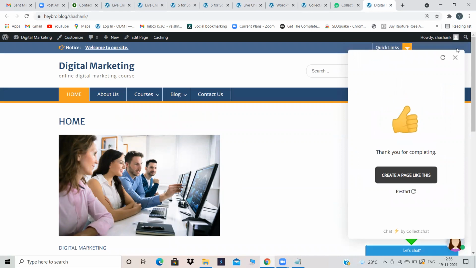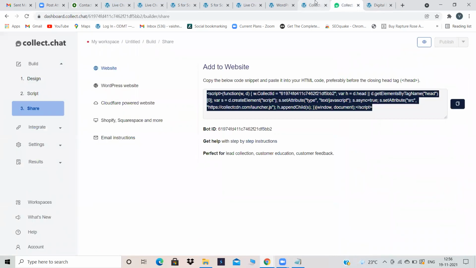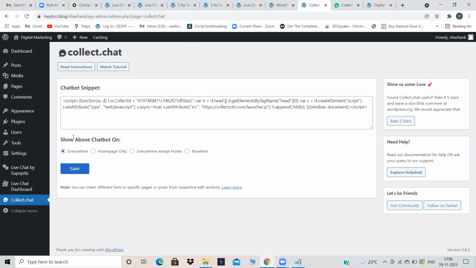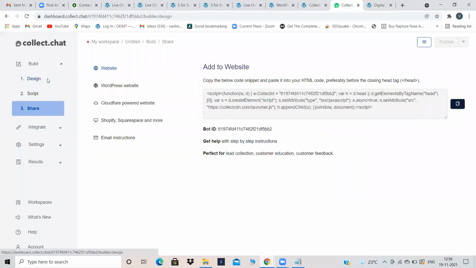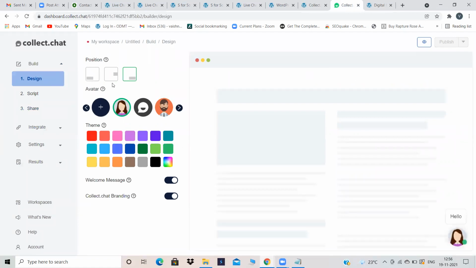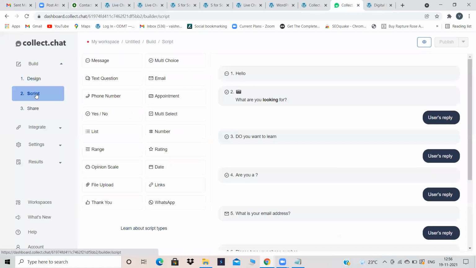This is how you create a plugin called Chatbot. See, Chatbot might seem a little bit complicated. Actually, it's not. Just install this plugin called Chatbot. Create a free account. After you create a free account, go to the design option. Design according to your wish. This you can do by yourself. Go to the script option and create the questions. Don't ask direct questions because the system cannot think and give a reply. You have to always ask questions in such a way that it is this or that, those kind of questions only you ask.